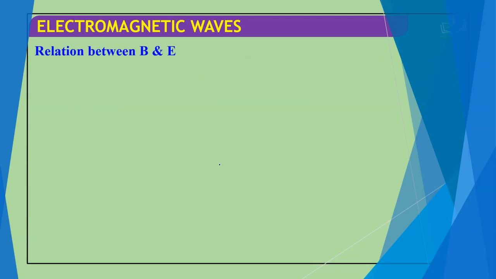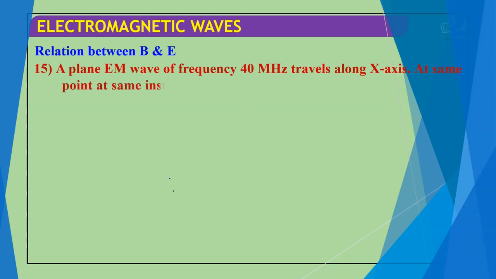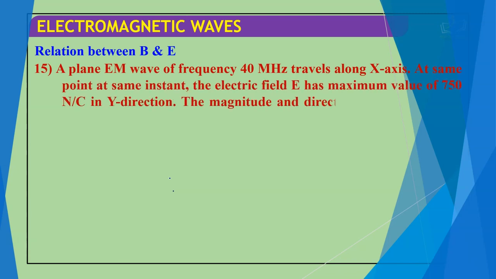Now we move on to the question on the relation between B and E. A plane electromagnetic wave of frequency 40 megahertz travels along the x-axis. At the same point at the same instant, the electric field E has a maximum value of 750 Newton per Coulomb in the y direction.